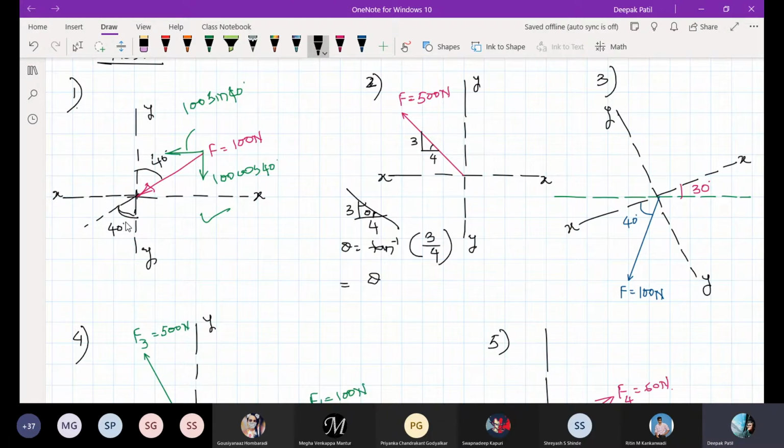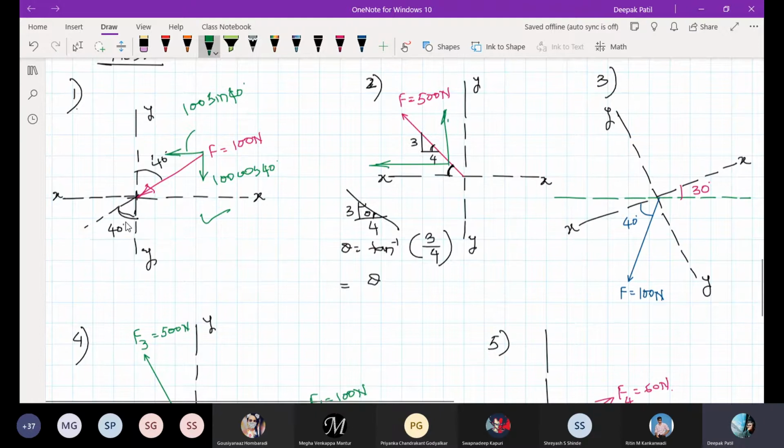If this is theta, it is nothing but this angle. Whatever you have found for this angle, it is equal to this angle itself. If you find the component of this force in the x direction, it will be like this, and the component of this force in the y direction will be like this. The y component is positive, and the x component is negative, as per our sign conventions.